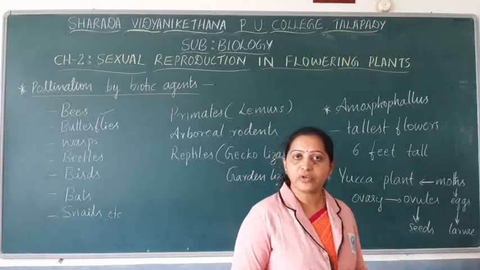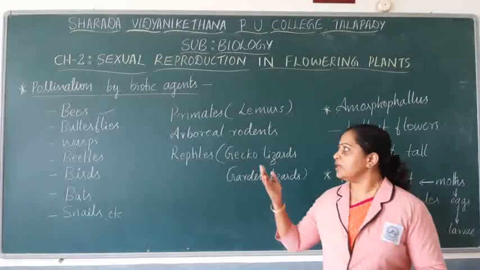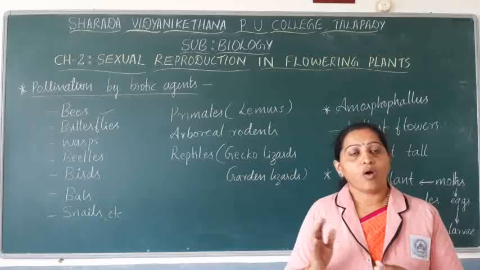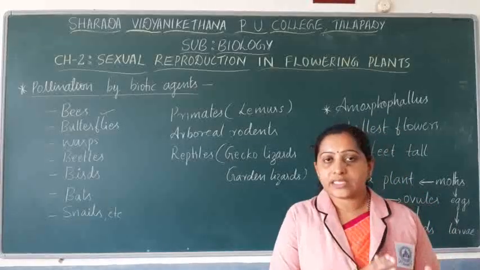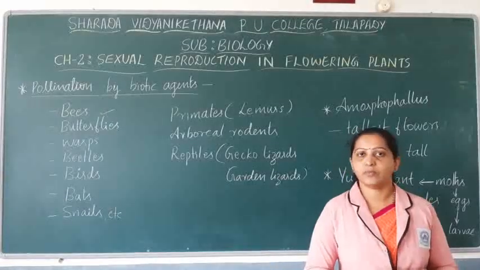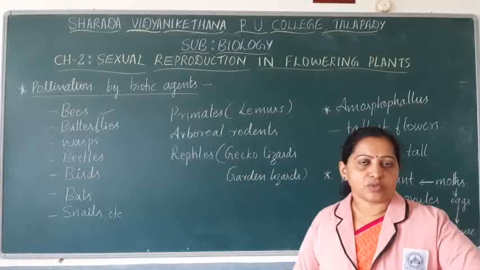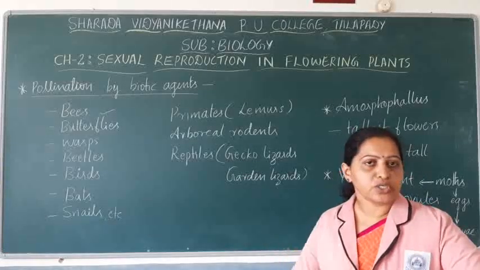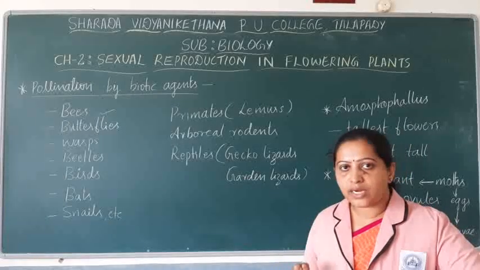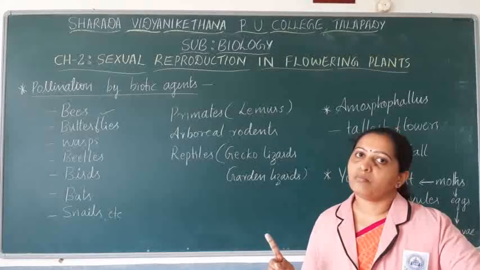And you have to remember that all those organisms, it may be birds, beetles, wasps or flies, that visit the flowers may not always help in pollination, because there is a certain group of animals or biotic agents that will visit the flower, take up the pollen grains or suck the nectar, but will not help in pollination.